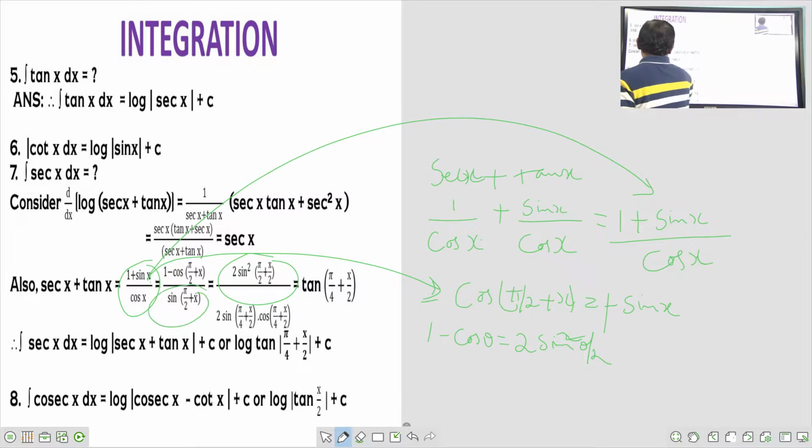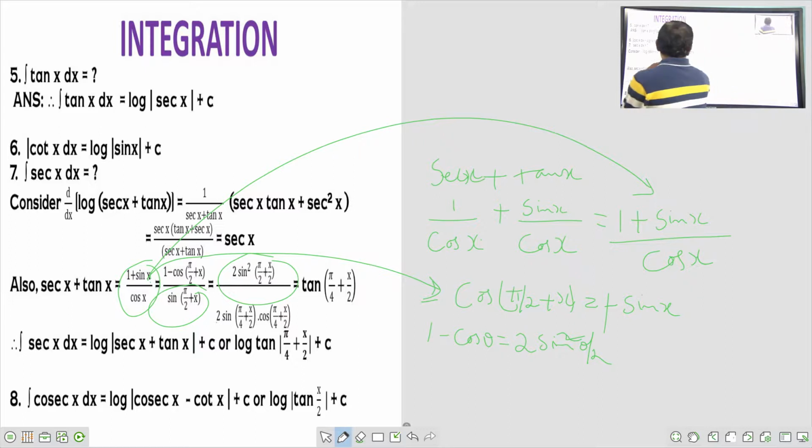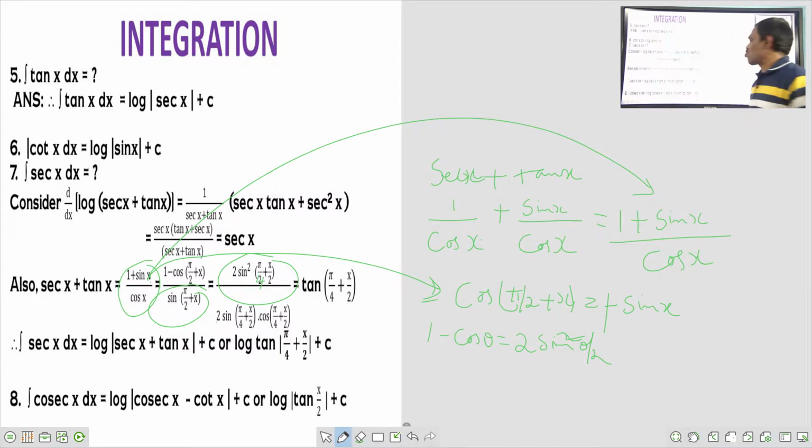Once again, what is the sin theta formula? 2 sin theta by 2 cos theta by 2. Here plus 1 minus cos theta is 2 sin square theta by 2. This is 2 sin square pi by 4 plus x by 2. So what happens here? These two get cancelled. What remains is sin pi by 4 plus x by 2 by cos pi by 4 plus x by 2.